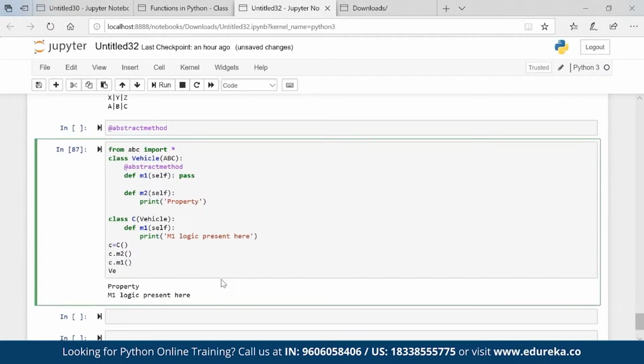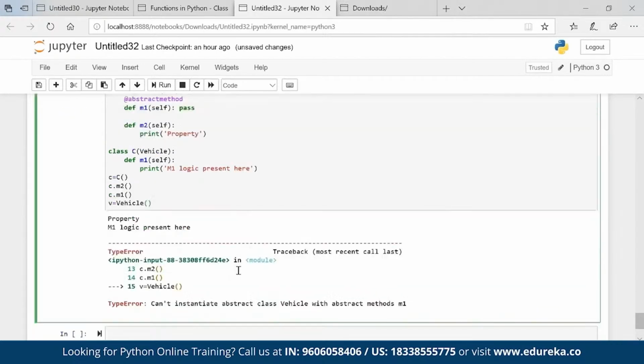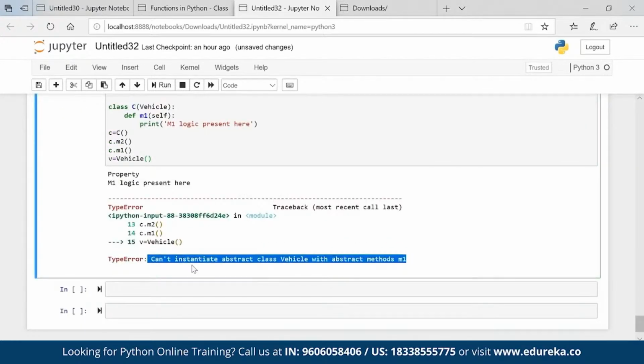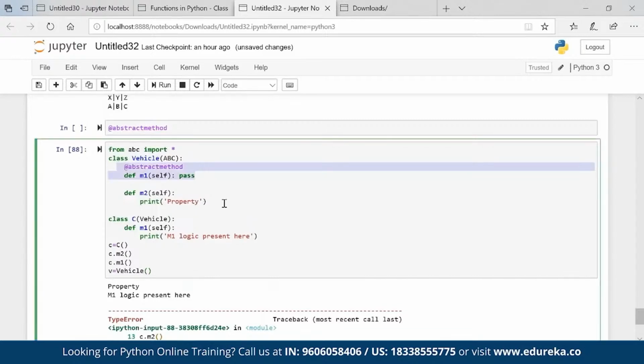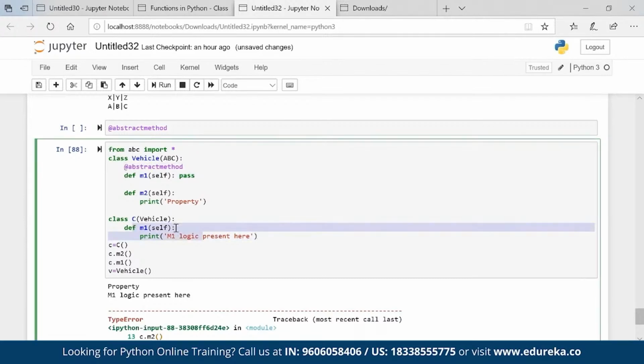What will happen if we write Vehicle? We have to create an object for Vehicle, v equal to Vehicle, you see here, cannot instantiate abstract class Vehicle with abstract method m1. So this is not going to work, but this will work through the child property. Okay, so the child is giving the parent the property m1. So the m1 task which the parent has to do will be done through the child.